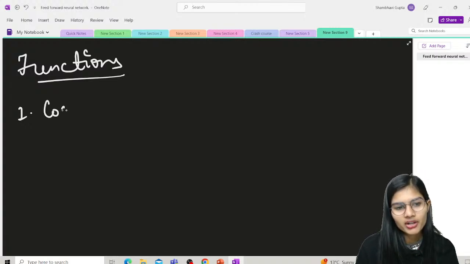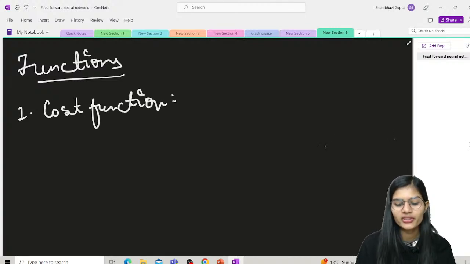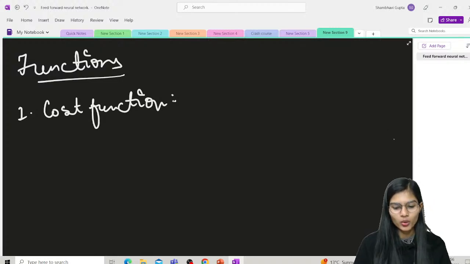The very first function we have is your cost function. See what happens in your feed-forward neural network. The cost function plays a very important role, right?